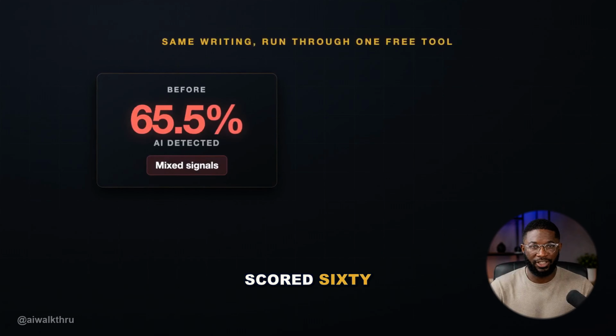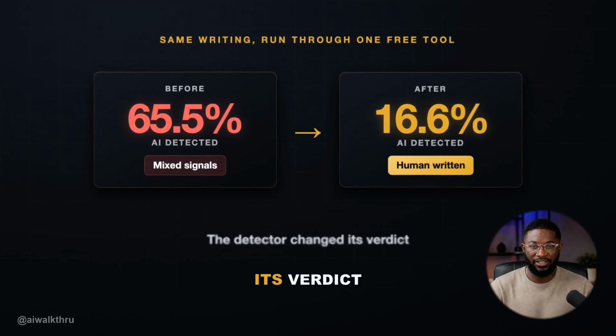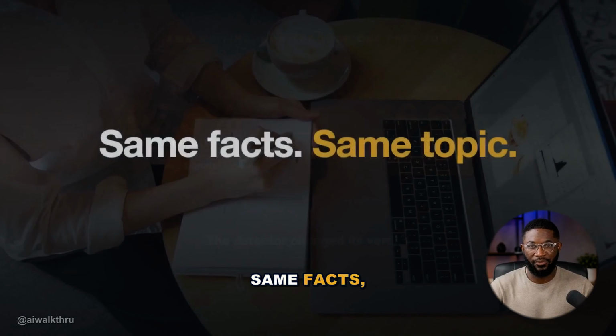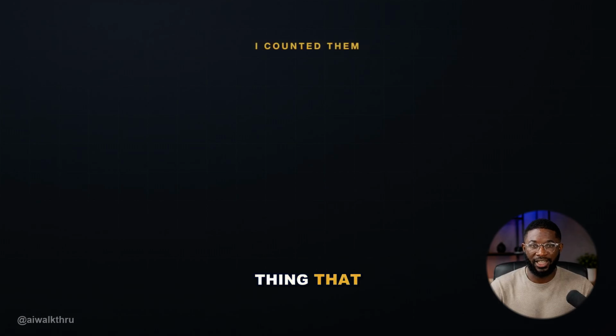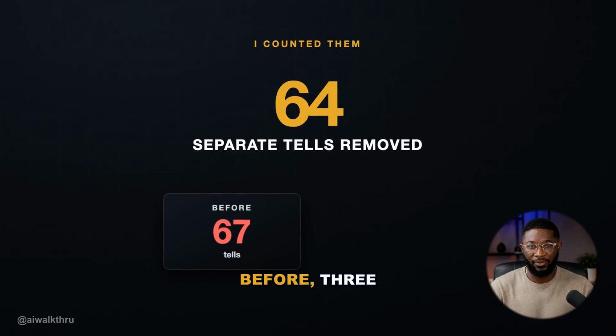This paragraph scored 65% AI. This one scored 16, and the detector changed its verdict to human written. Same facts, same topic. The only thing that changed is that the free tool went through it and pulled out 64 separate tells. I counted them, 67 before, 3 after.